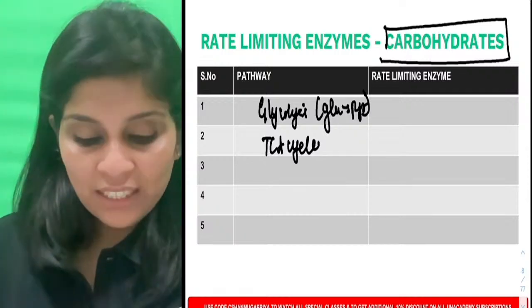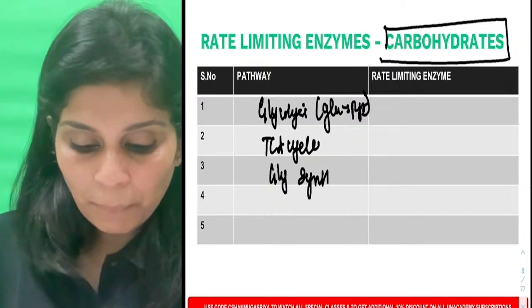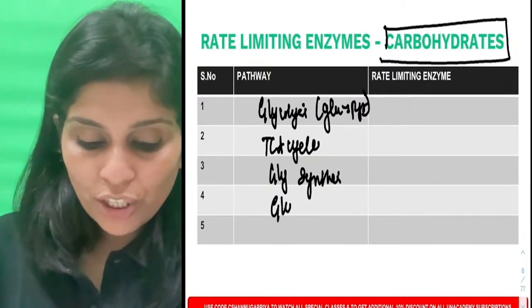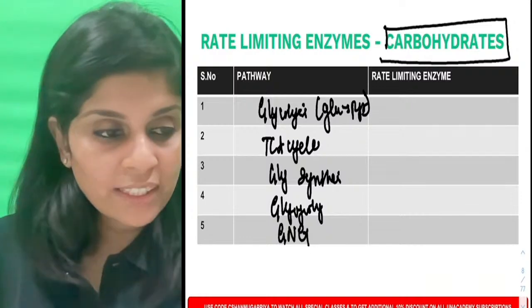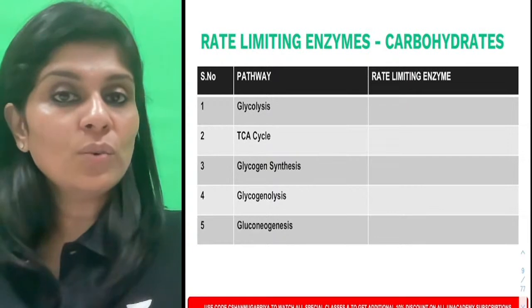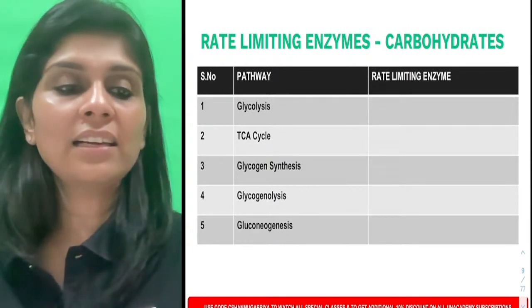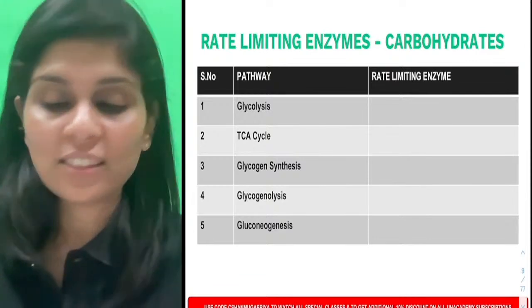And then we have citric acid cycle. We have glycogen synthesis. We have glycogenolysis. And finally gluconeogenesis. So tell me, what are the pathways about which we are going to discuss now? Glycolysis, citric acid cycle, glycogen synthesis, glycogenolysis and gluconeogenesis.